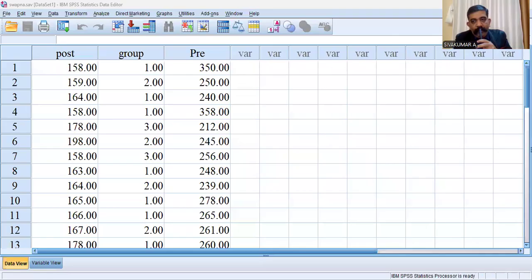Today, I want to discuss another parametric test, that is ANCOVA, one-way ANCOVA. I may share my SPSS screen with you. ANCOVA is actually a variant of ANOVA.